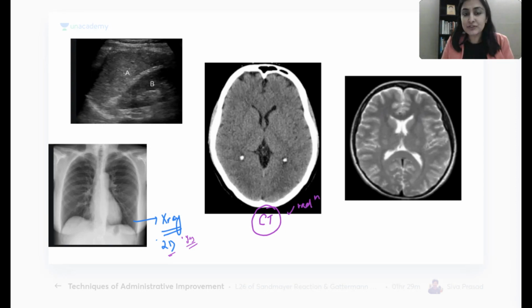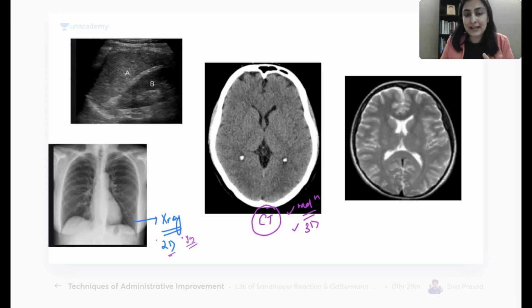One more logical question for you. Will it have more radiation than X-ray, or lesser radiation than X-ray? More. It's a 360 degree X-ray. Correct. So this will have far more radiation than X-ray. This is something we have established: it's a 3D investigation and it can give me different planes.